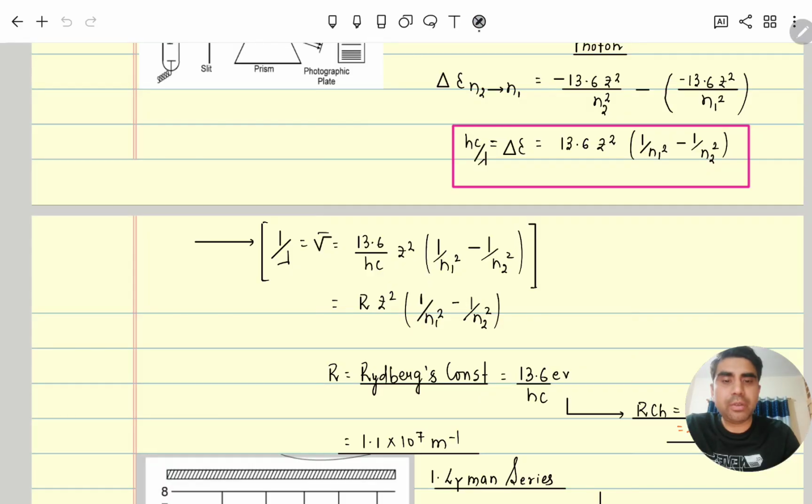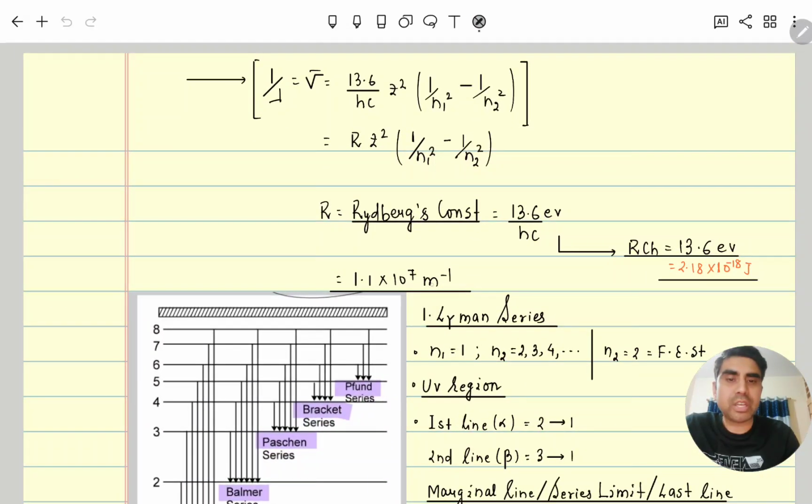The Rydberg constant value is very important, sometimes questions ask about it. So the Rydberg constant is 13.6 divided by hc electron volt, or we can also write Rhc is equal to 13.6 electron volt, or 2.18 into 10 to the power minus 18 joule. Clear? So in questions or numericals, if required, utilize it properly. Another value of the Rydberg constant is 1.1 into 10 to the power 7 per meter.